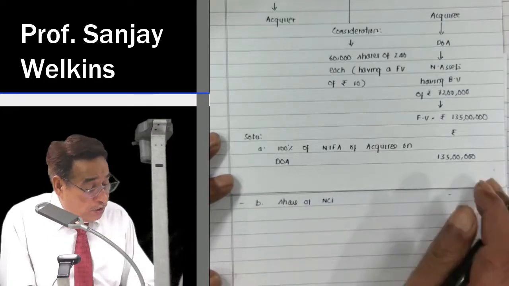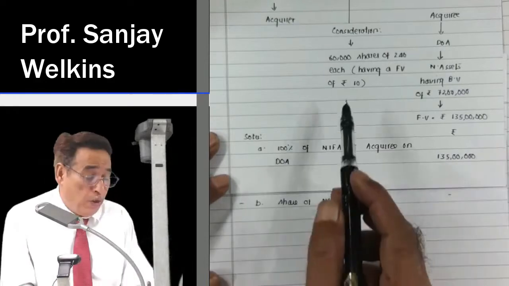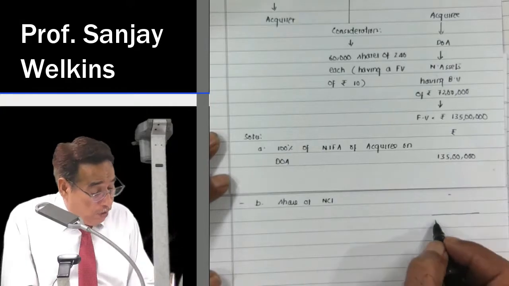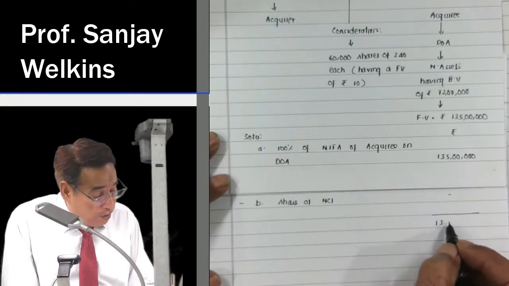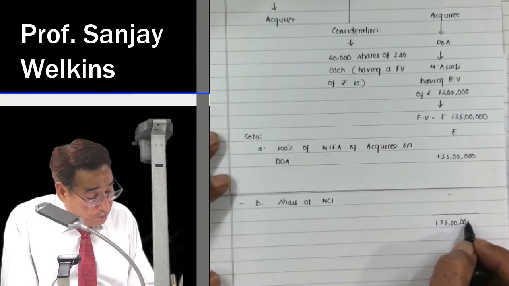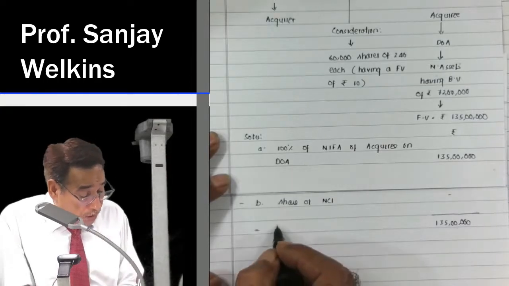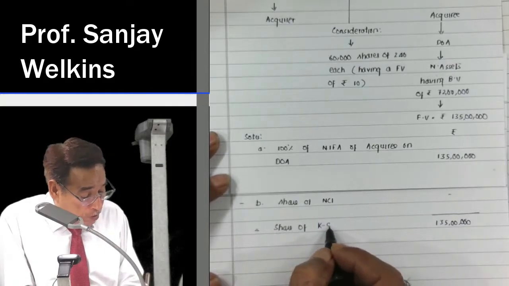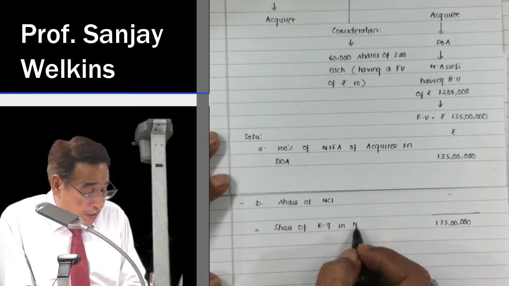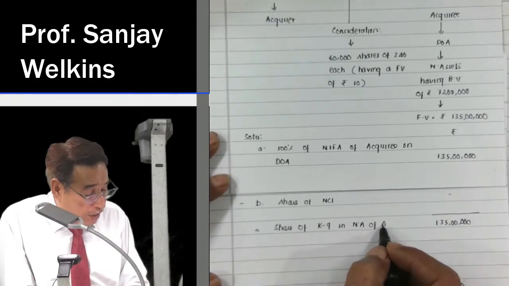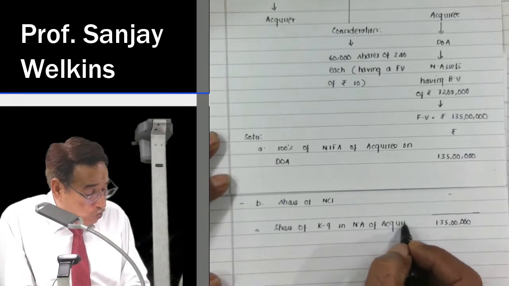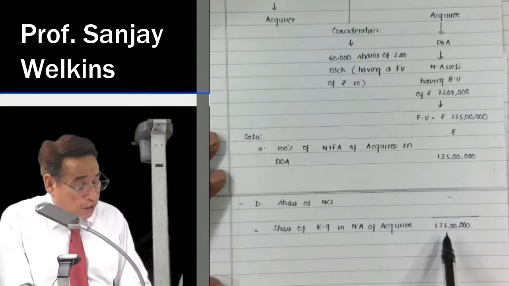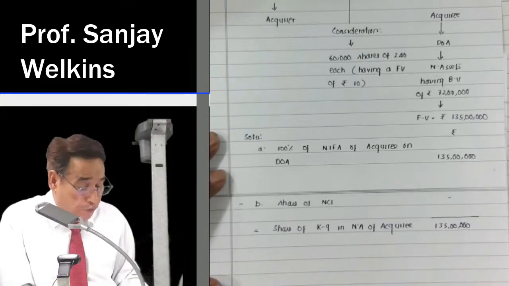In this question NCI is not possible because we have acquired 100% stakes, so whatever balance is there, all these assets belong to the acquirer. Share of K9, the acquirer, in net assets of acquiree on the date of acquisition. Indirectly, it means through your investment you got this much value of net assets.